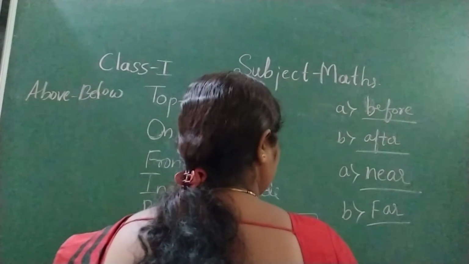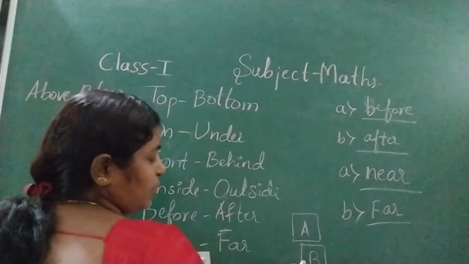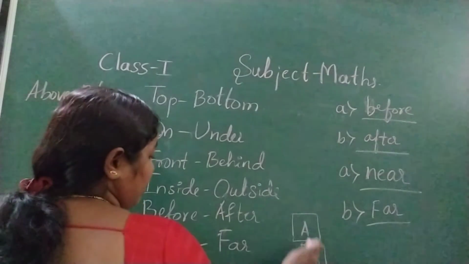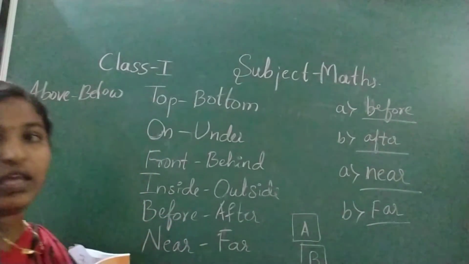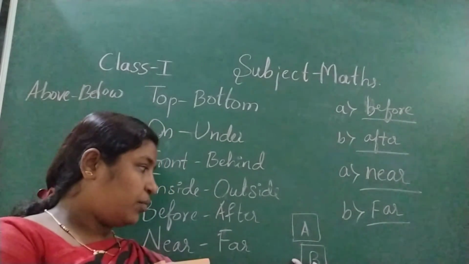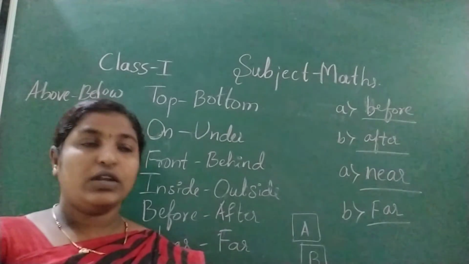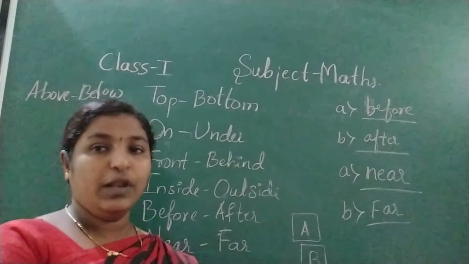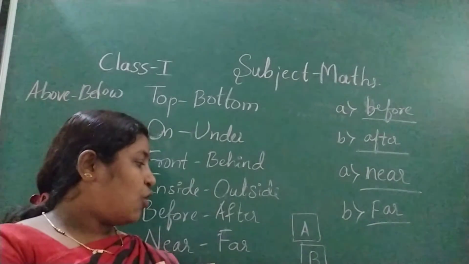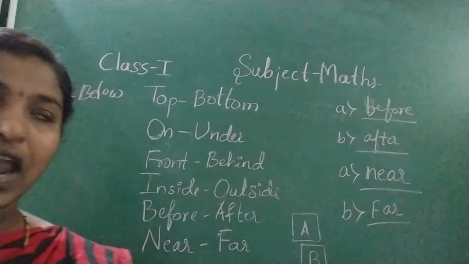A, B, C. Block A is above block B. Block C is below block B. To show the position of block C to block B, and the position of block A to block B, what is that? Above and below. So block A is above block B. Block C is below block B. Okay. Above and below.